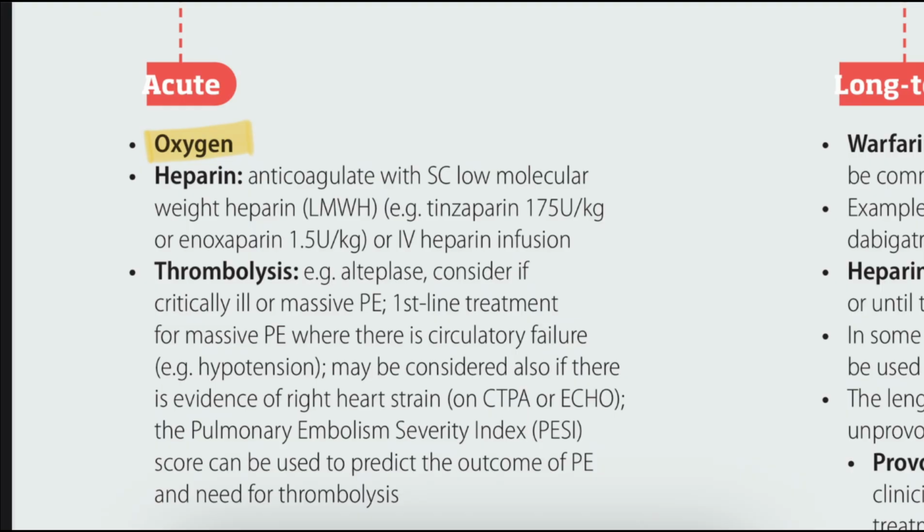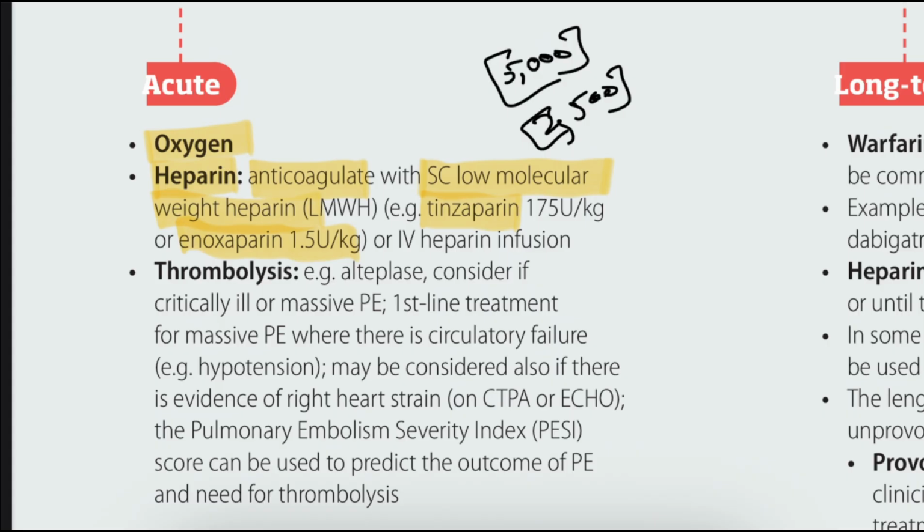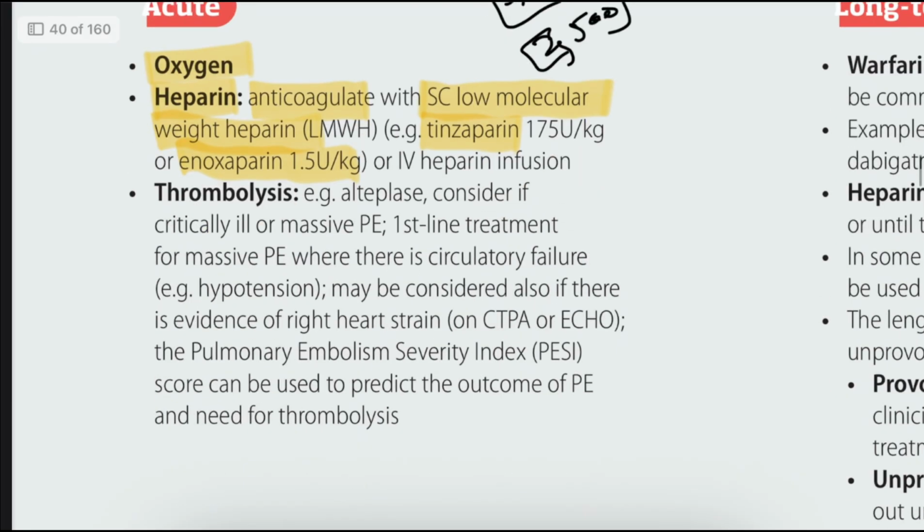In pulmonary embolism, first we start with heparin, an anticoagulant. We give subcutaneous low molecular weight heparin, like tinzaparin 175 units per kg, or enoxaparin 1.5 units per kg. Mostly they are giving 5,000 international units or 2,500 international units, and based on the patient's condition, they titrate. Intravenous heparin is also very important.